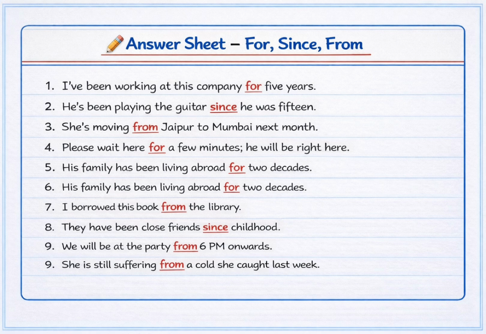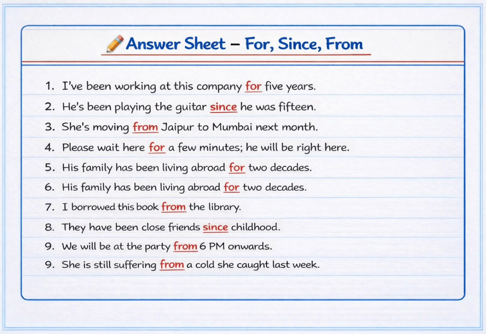For, since, and from, line by line explanation. Let's read each sentence and understand it step by step. Sentence 1. I've been working at this company for 5 years. Answer is, for shows duration. Sentence 2. He's been playing the guitar since he was 15. Answer is, since shows starting point in the past.